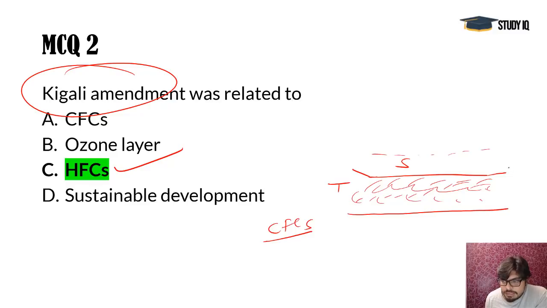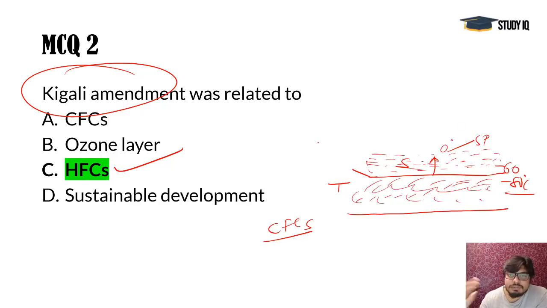Temperature at the tropopause is around -60 to -80 degrees centigrade, so very, very cool. But in the stratosphere, ozone gas absorbs the ultraviolet rays of the sun, and that is why the temperature rises to around 0 degrees at the stratopause. Okay, so this is the condition of the stratosphere, where this ozone layer is lying between 30 to 50 kilometers height.